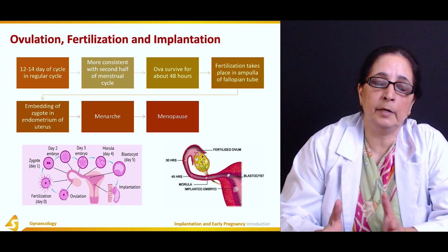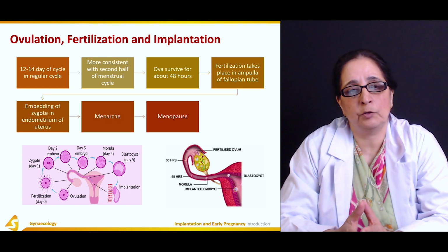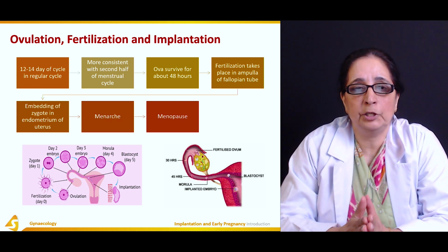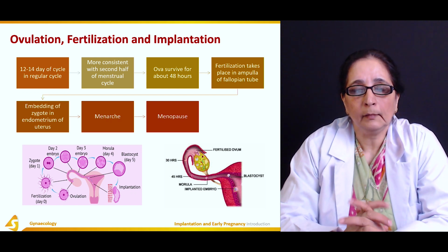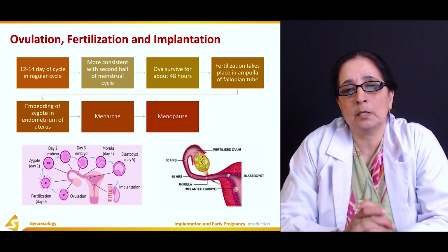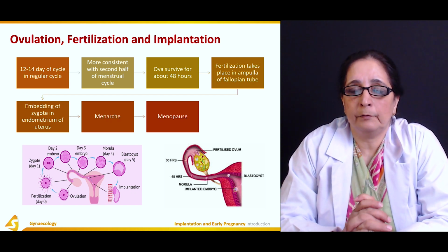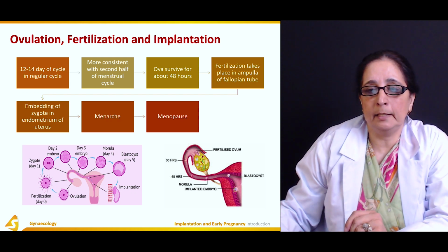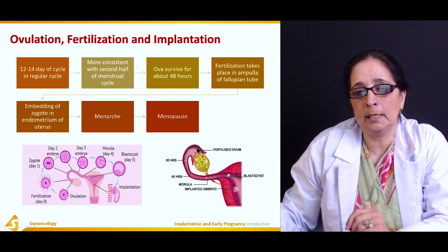So day 12 to day 14 is the most fertile time of the menstrual cycle, during which ovulation is taking place and fertilization can take place. After ovulation, ova survive for about 48 hours, and fertilization takes place in the ampulla of the fallopian tube. The broad area of the fallopian tube, this is the ampulla. So fertilization takes place in this ampulla.